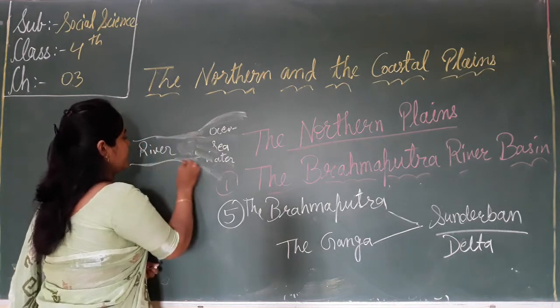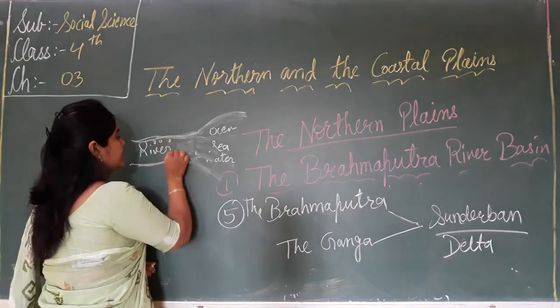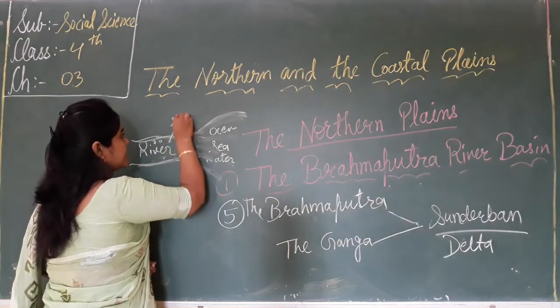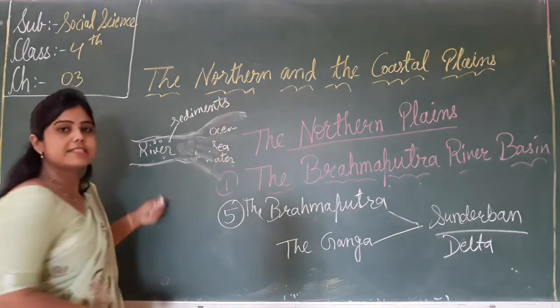When the river flows, it carries sediments. What does it bring along? Sediments like rocks, minerals, sand.